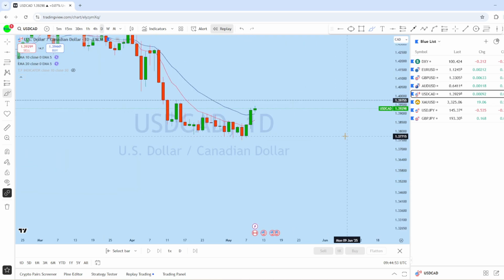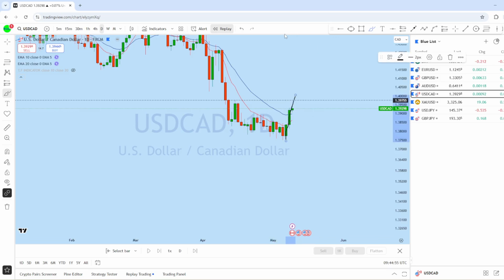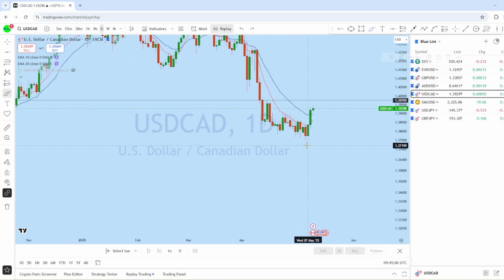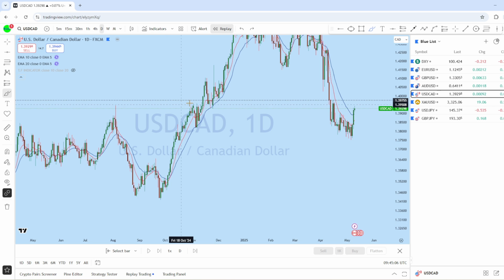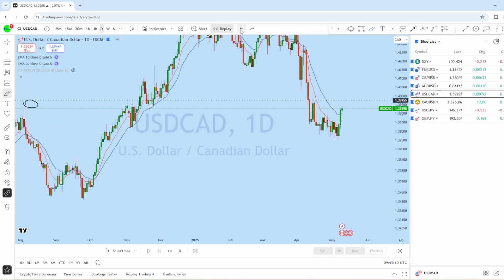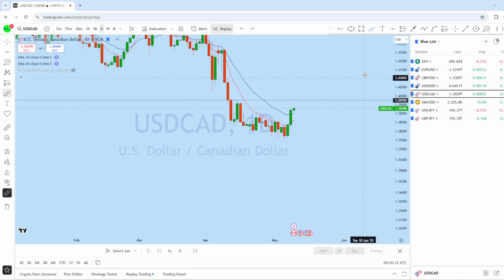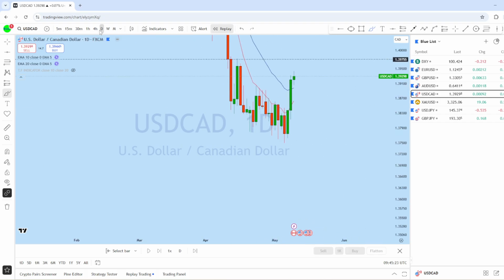Now if we look at the daily chart, here is the daily move, and in this daily price action we can see a break against the trend, and the price is approaching a key level, which is the daily resistance line, which is also resistance here, support here, and also resistance here on dollar CAD. What I think is that with the market open, we might see another push back to the upside, grab the liquidity, and then drop back again in the major direction of the trend.